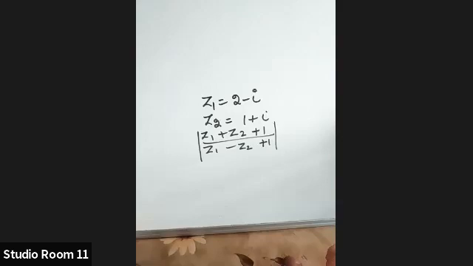So substitute for Z1 and Z2 there, isn't it? Substitute for Z1 and Z2, then use the same properties. Modulus of Z1 by Z2 is equal to mod Z1 by mod Z2. First apply Z1 and Z2 and tell me what's the value you get.